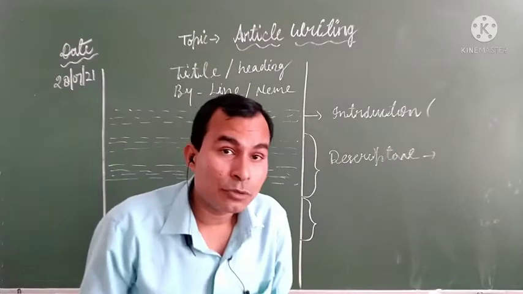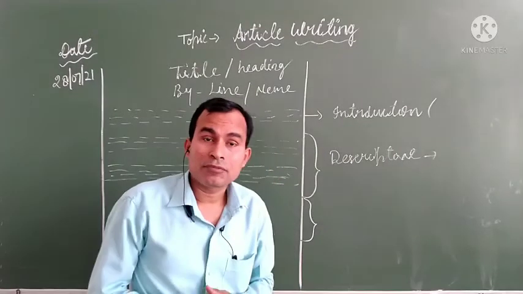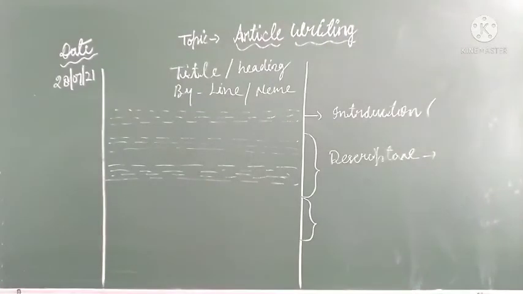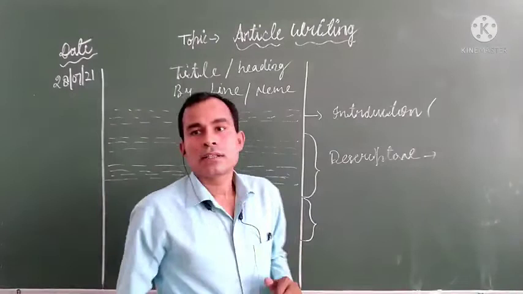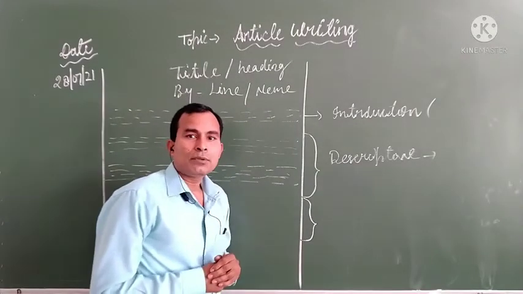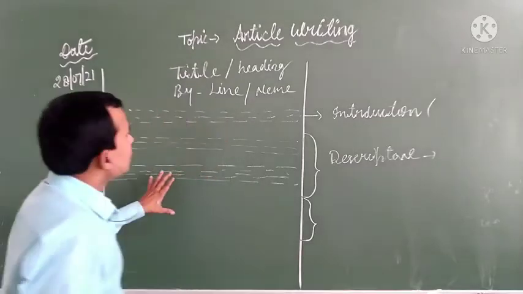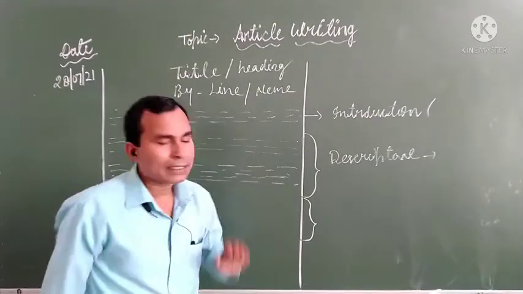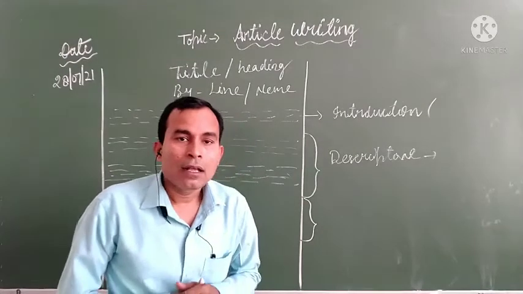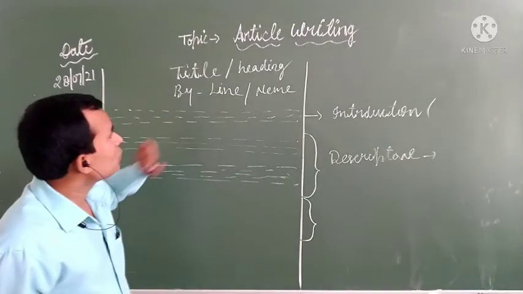We give the details of the topic in this paragraph. Now what details should we give, what ideas will we seek? In the descriptive paragraph, what should we include? Other matters related to the topic.